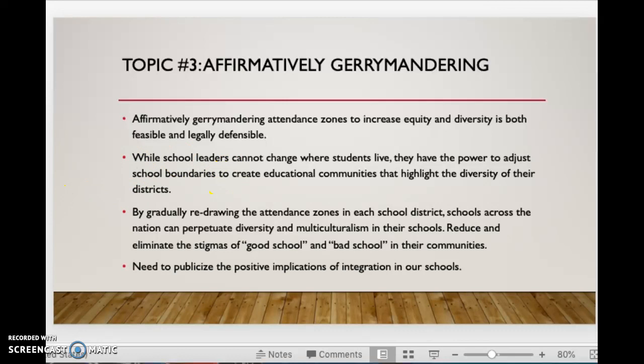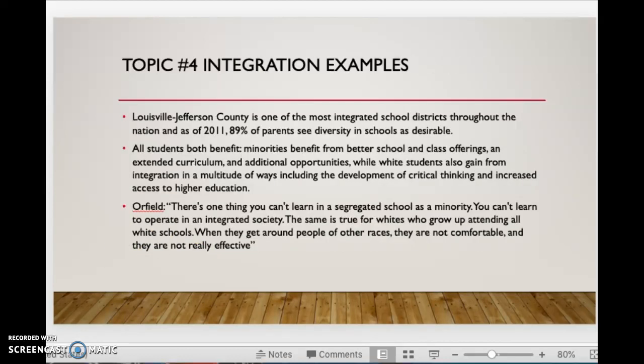And then we go into the need to publicize the positive implications of integration in our schools. So let's go to integration examples. I talk about Louisville, Jefferson County, which is one of the most integrated school districts throughout the nation. In 2011, 89% of parents in that county saw diversity in schools as desirable. All students benefit.